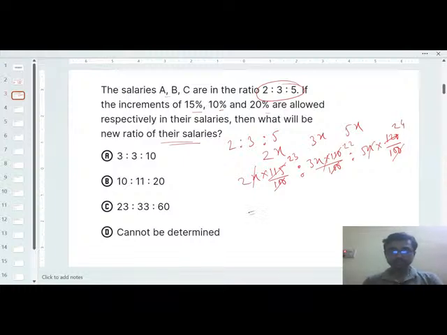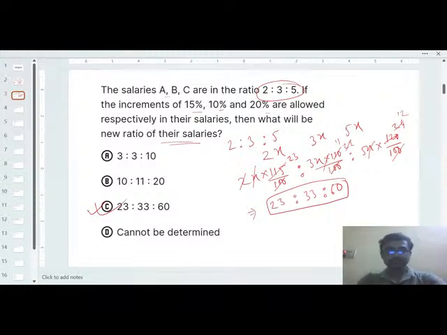Again you can divide all three by 2, so 23, here you will get 11, here you will get 12. So the new ratio will be 23 is to 33 is to 60, right? So that will be the answer, and the option will be C.